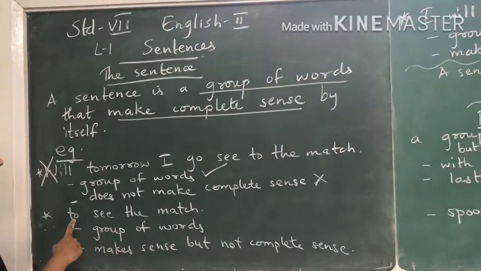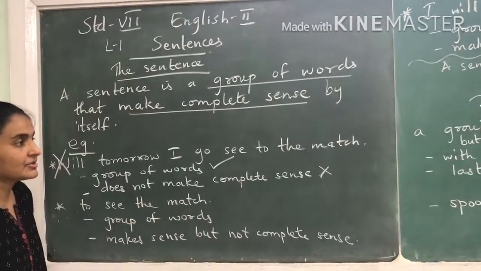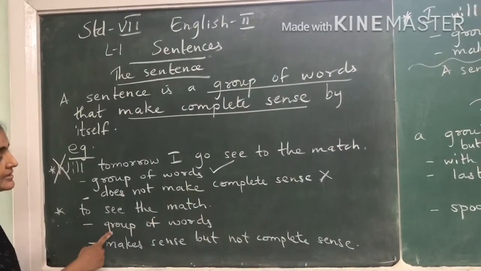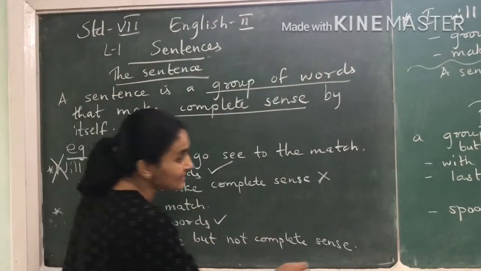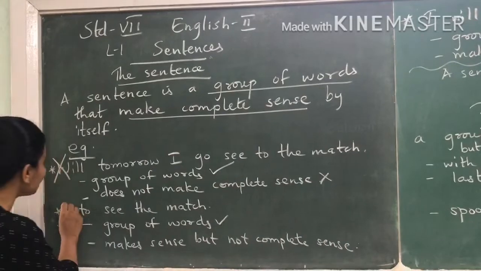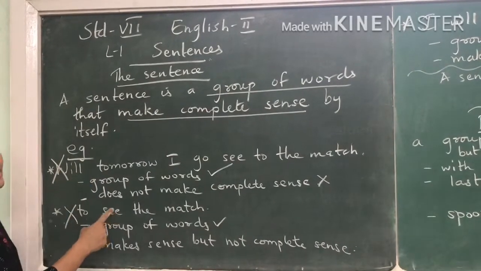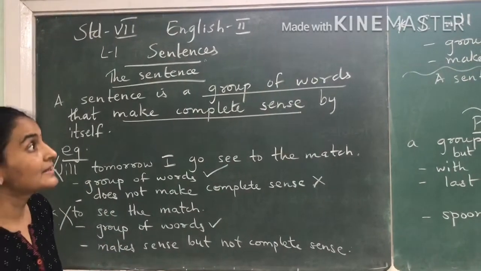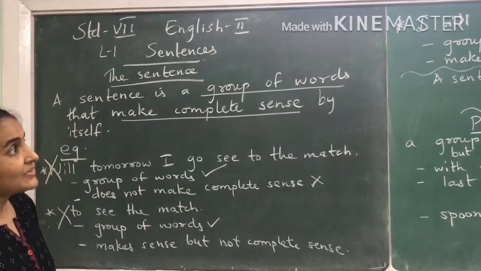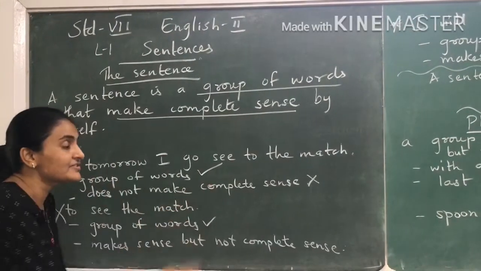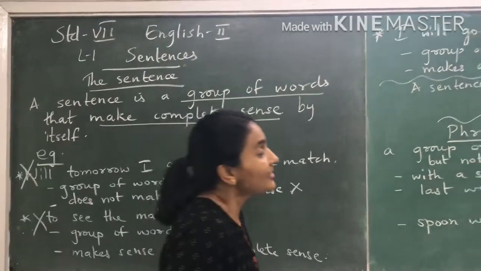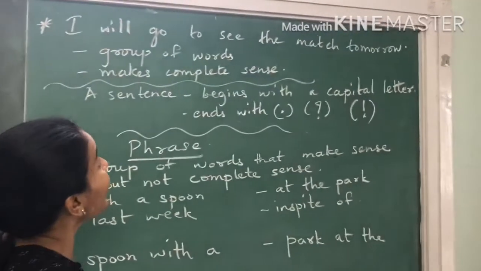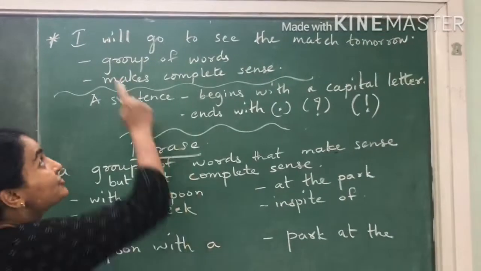Now the next one: to see the match. Again, is this a group of words? Yes. But does it make complete sense? No. So again, this also cannot be called a sentence. Now the same group of words, we arrange it in a way that it makes complete sense. The third thing that's written: I will go to see the match tomorrow.